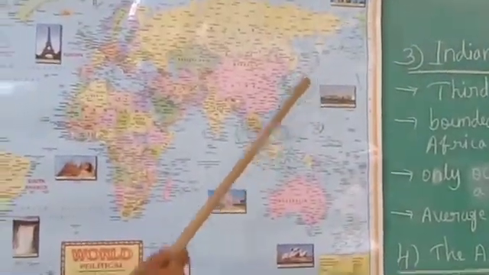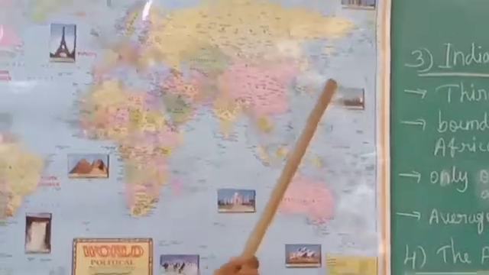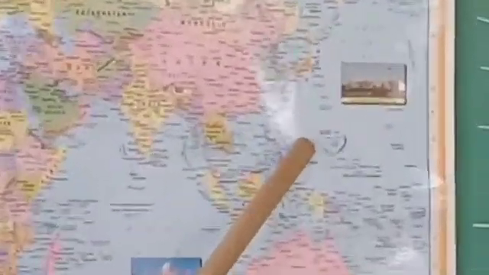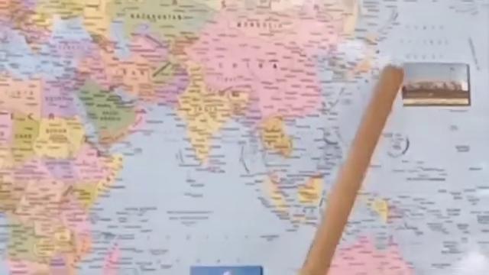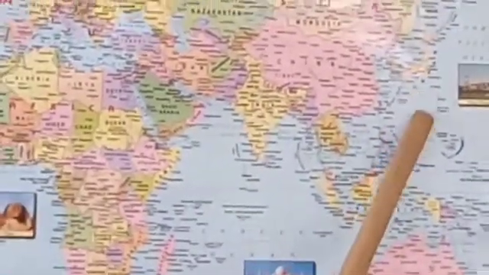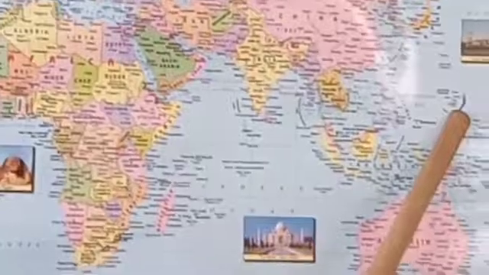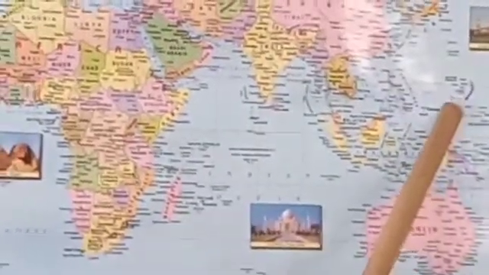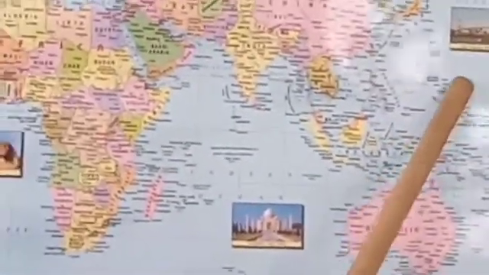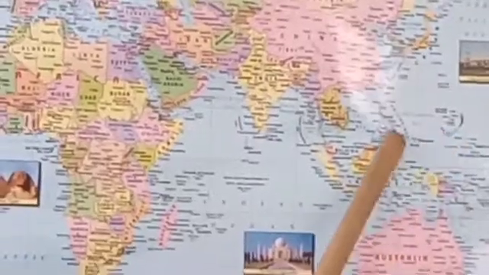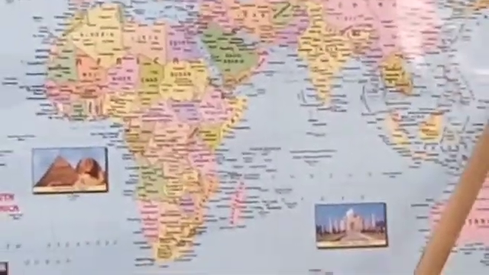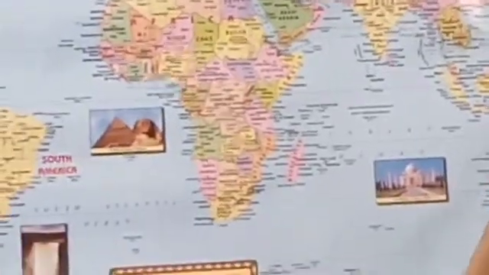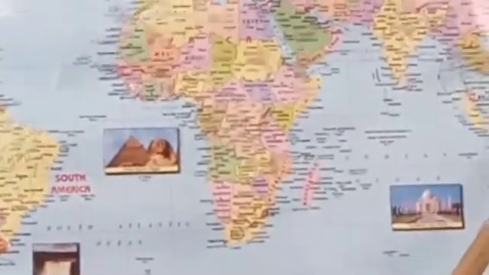In the western side of this Pacific Ocean, near the Mariana Islands, you see the Mariana Trench. It will come here in this part, opposite of the Philippines. That is the Mariana Trench, the world's deepest place.